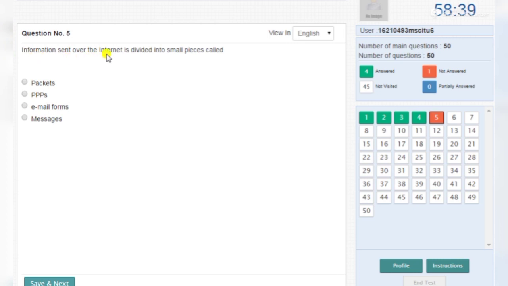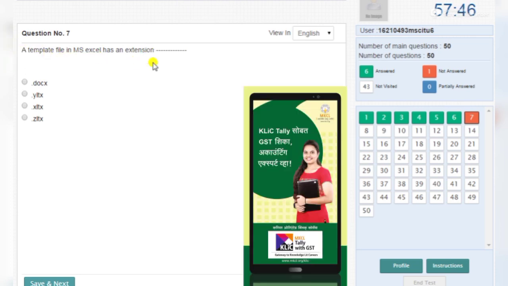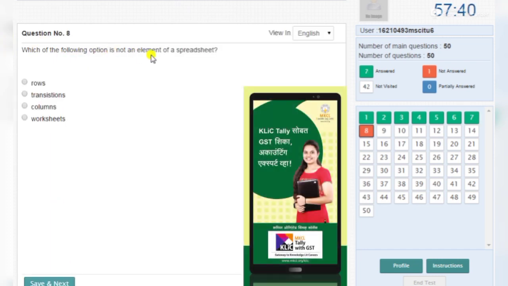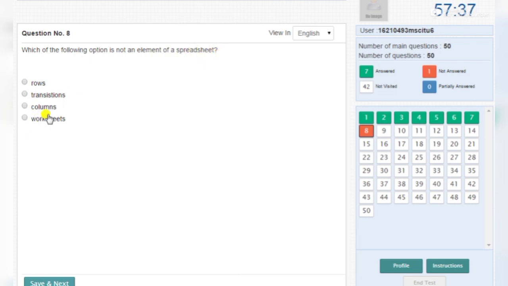Information sent over the internet is divided into small pieces called packets. The removal of the grid line of the cell in the worksheet is optional. Yes, true. A template file in MS Excel has the extension XLTX. Which of the following options is not an element of a spreadsheet? Transition.